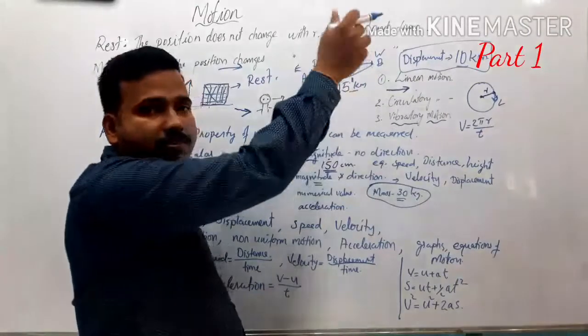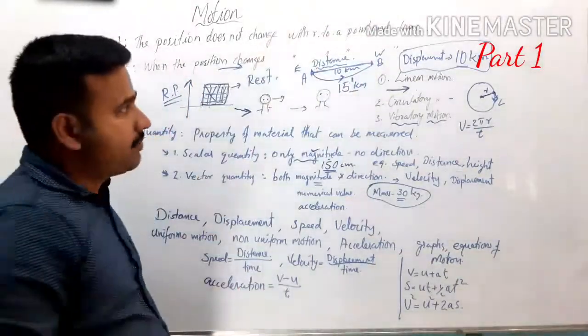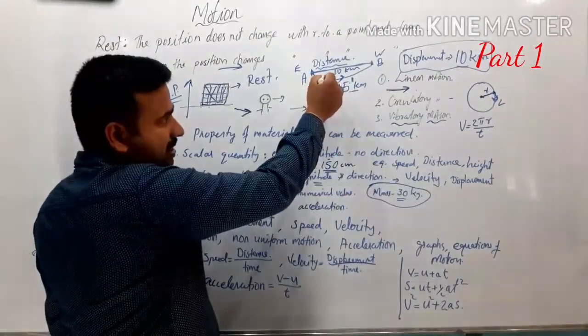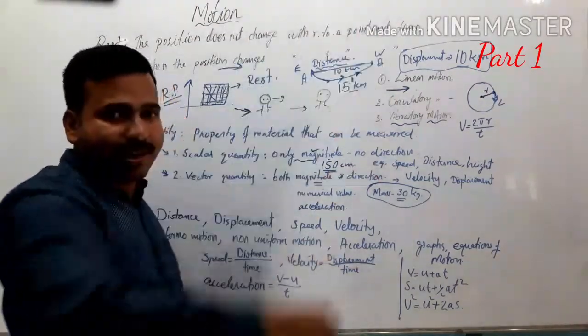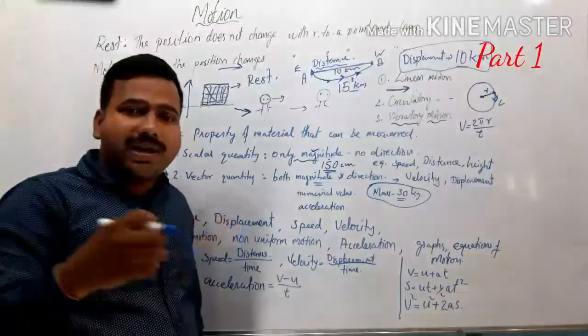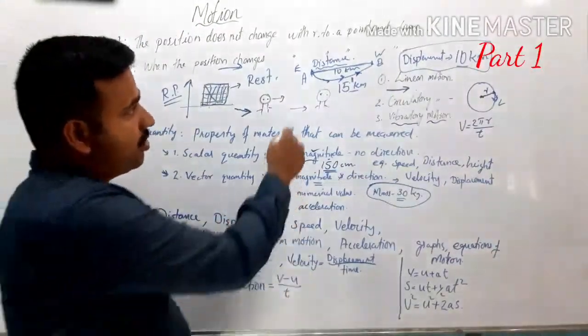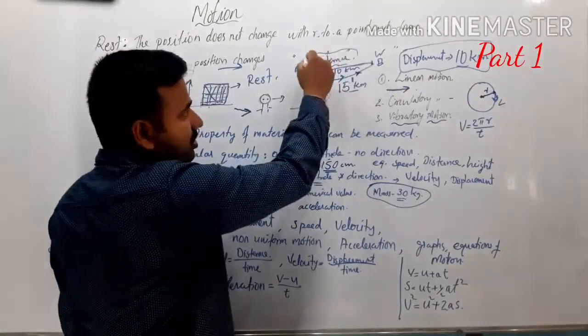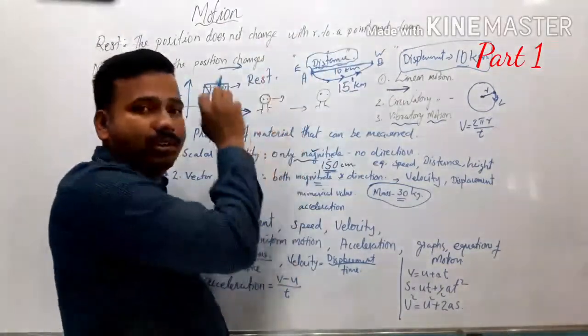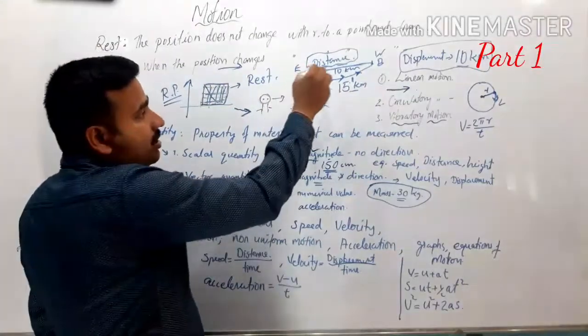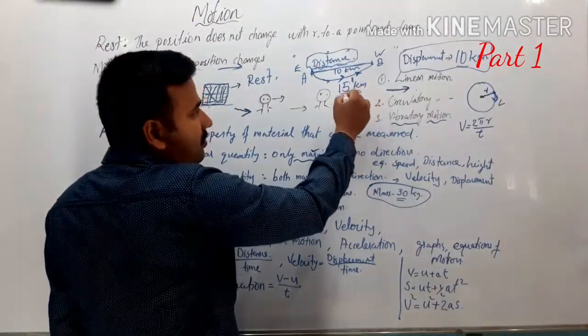It can be in any direction. At this point he may be traveling in this direction, at another point in another direction. So we cannot specify direction in such a case. So what we define as distance is the total path length that an object has covered. In this case, it becomes 15 km.